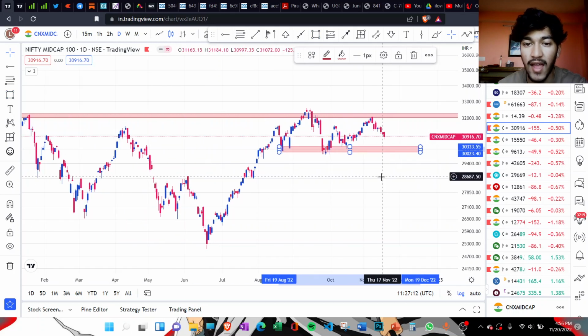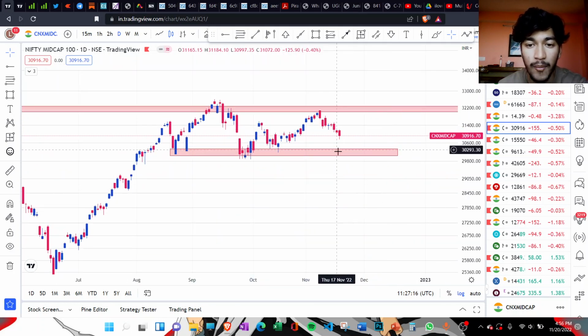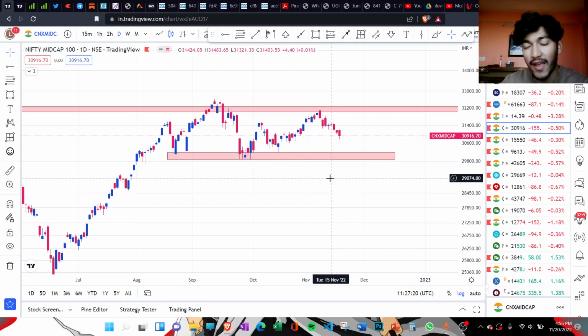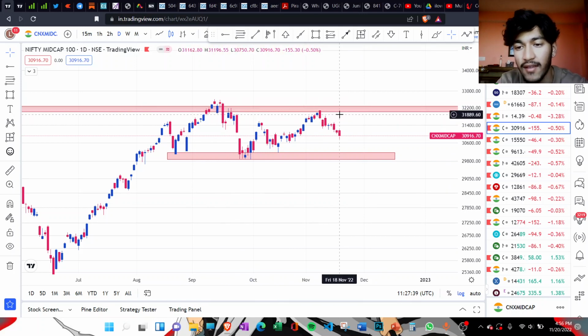So currently the mid cap index, I'm specifically talking about the mid cap index, and the stock specific action is different. Currently I'm talking at the index level, which is really not that important, but it gives you the overview of the market. But always focus on the stock specific action, because within this time, from August to September to October, between these 2-3 months, there are many stocks that have actually doubled.